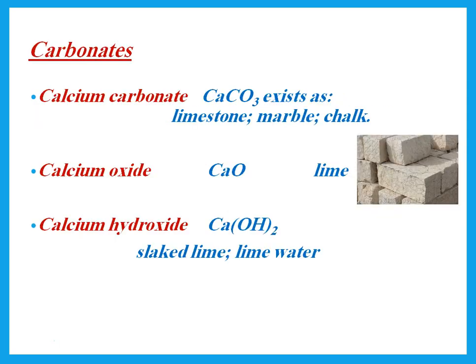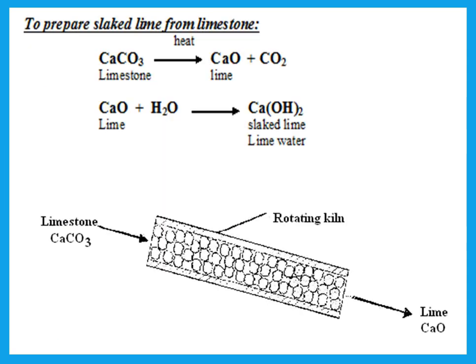You should realize that different forms of calcium carbonate are limestone, marble, and chalk. So these are the common names of calcium carbonate. Calcium oxide, the common name is lime. And calcium hydroxide, the common name is slaked lime or lime water. So that is what we call lime water.